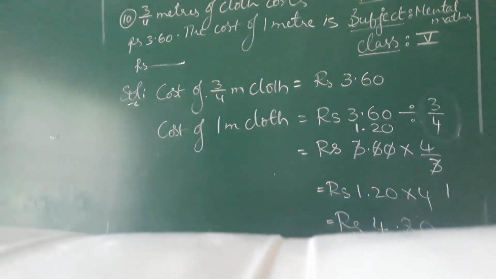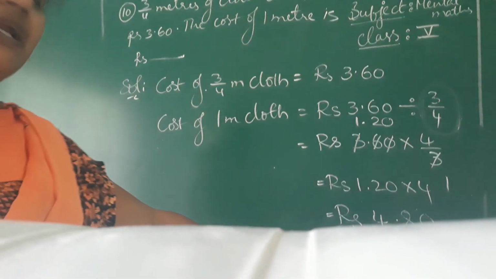Children, the cost of 1 meter cloth is 4 rupees 80 paisa.